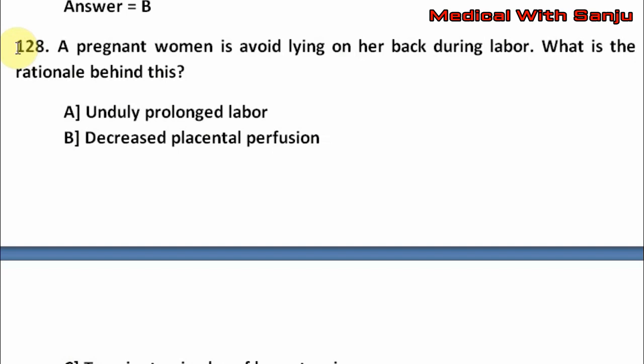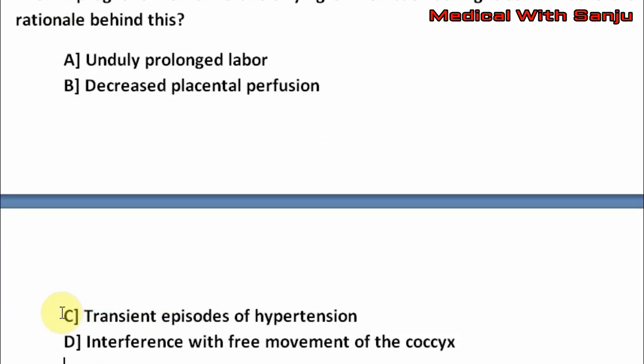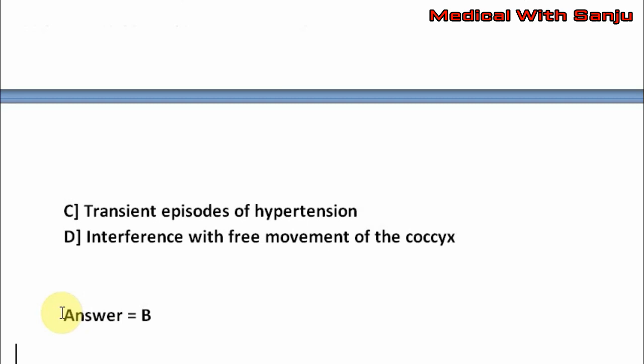Next question. A pregnant woman is advised to avoid lying on her back. What is the rationale behind this? Option A, unduly prolonged labor. Option B, decreased placental perfusion. Option C, transient episodes of hypertension. Option D, interference with free movement of the coccyx. The right answer is option B, that is decreased placental perfusion.